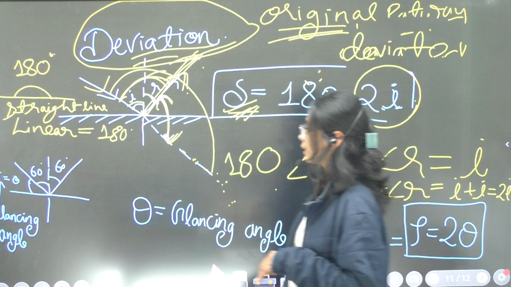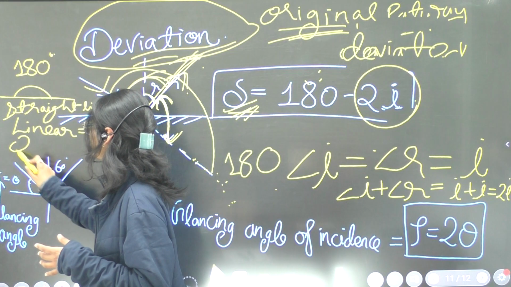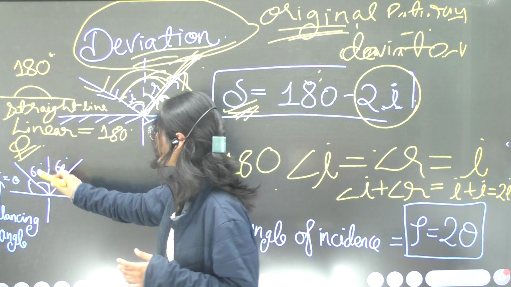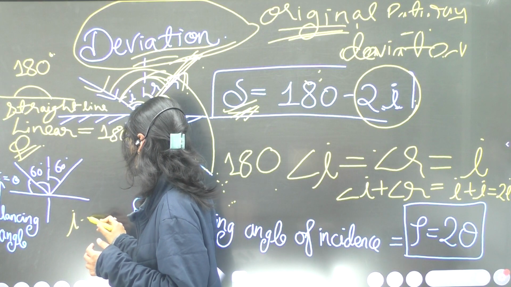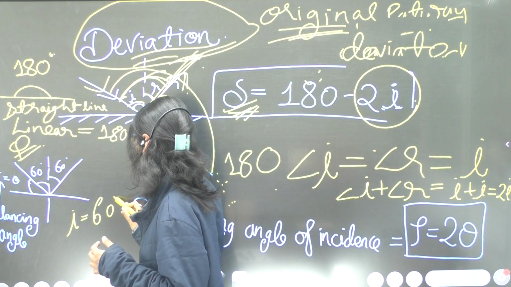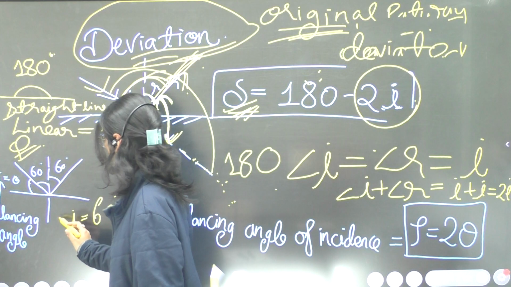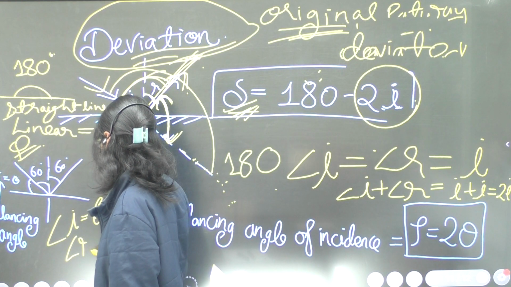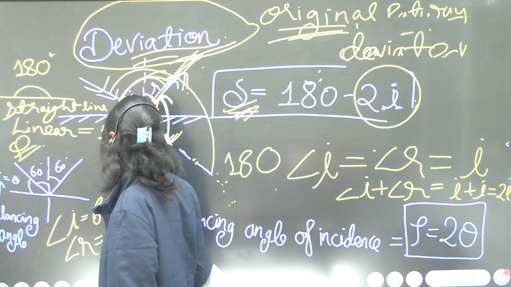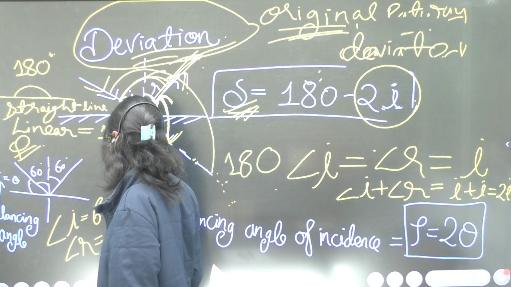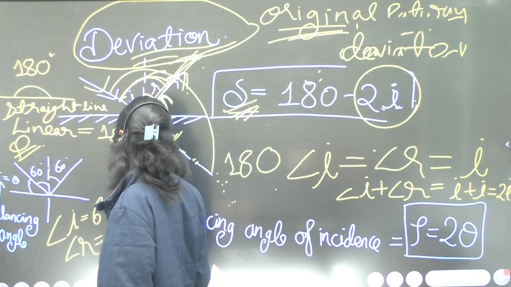Let's solve one numerical question related to that. If we are given angle of incidence equal to 60 degrees, then what will be the angle of reflection? Angle of reflection will always be 60 degrees according to the law of reflection, that angle of incidence equals angle of reflection.